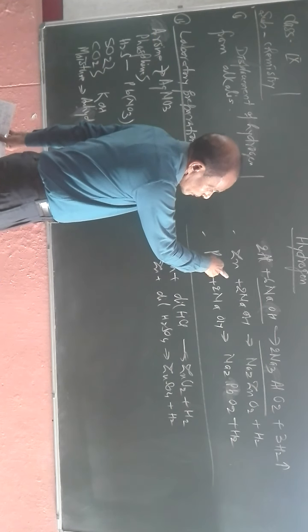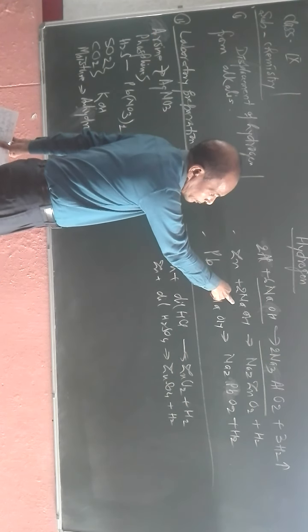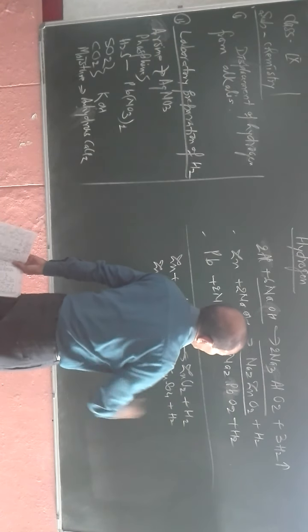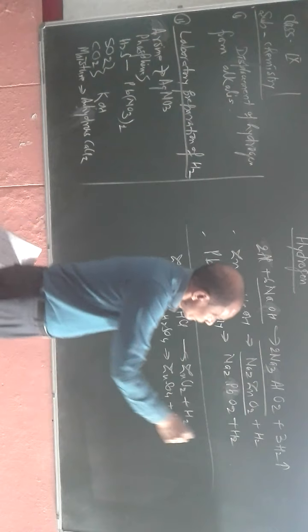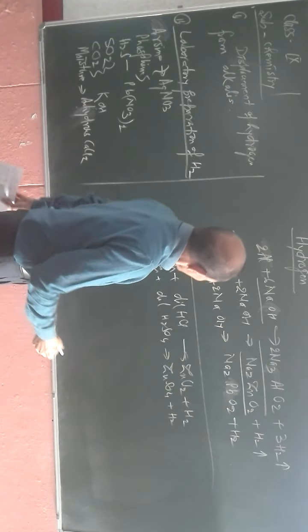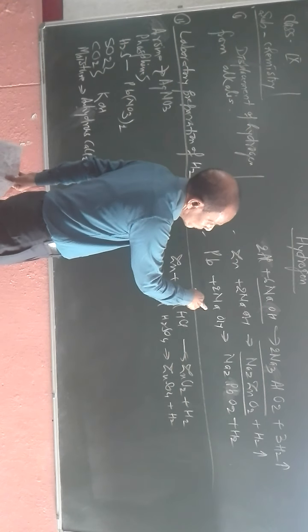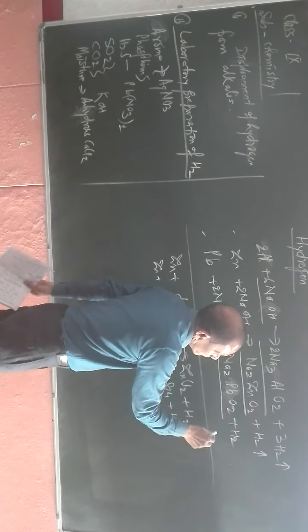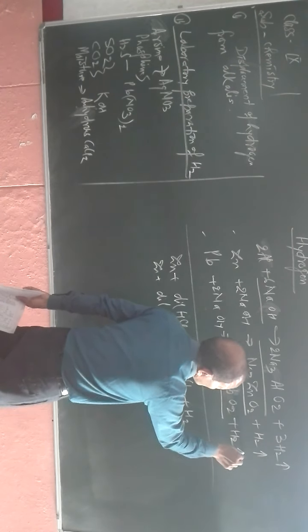If zinc is reacted with alkali, it gives rise to sodium zincate, Na2ZnO2, and in this case also hydrogen gas is produced. When lead is reacted with sodium hydroxide, sodium plumbate is obtained and hydrogen gas is released.